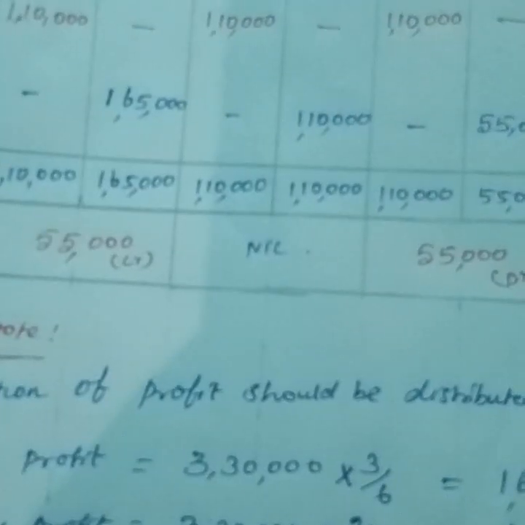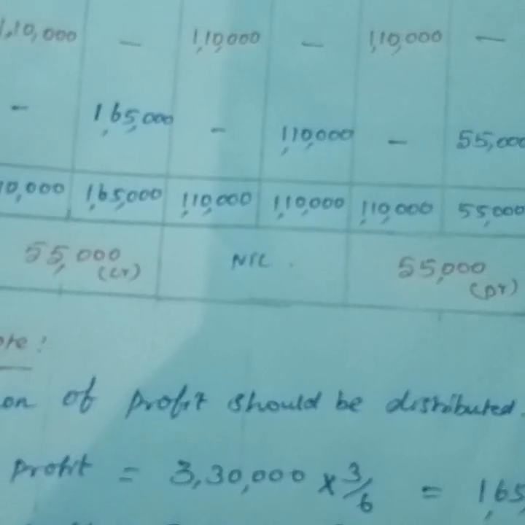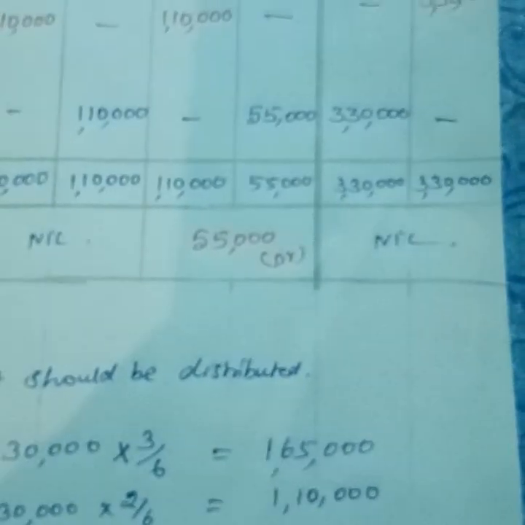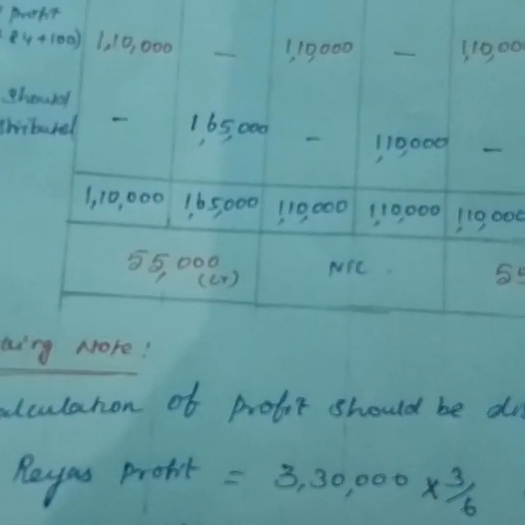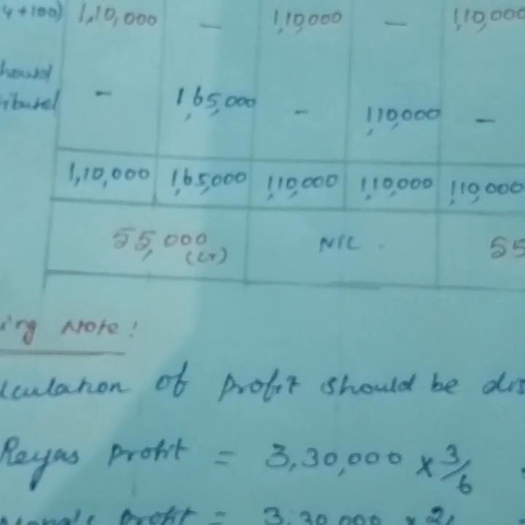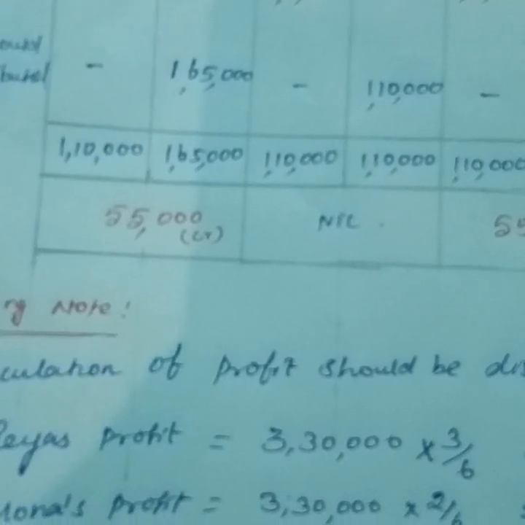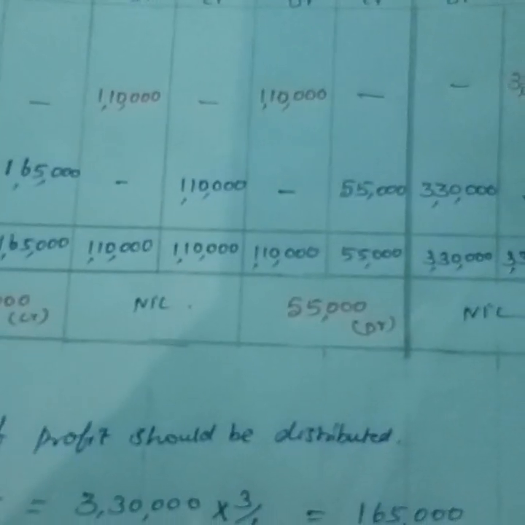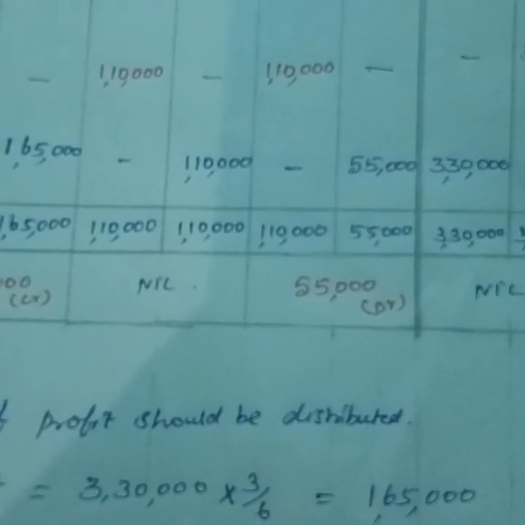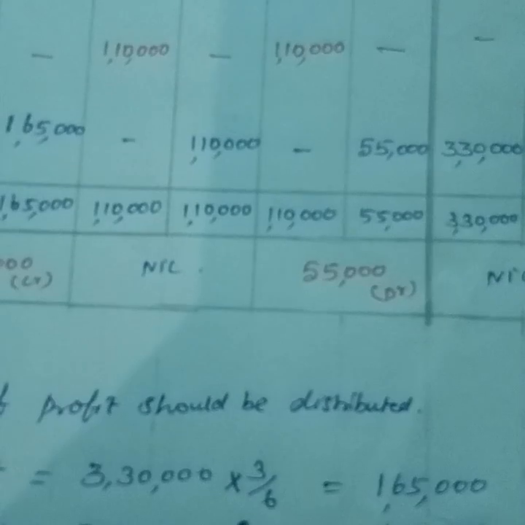Now find the difference amount. Mona's capital and firm's account have nil balance. At the same time, Raya's capital has 55,000, that is the excess amount credited. At the same time, Nisha's capital has 55,000 debited.